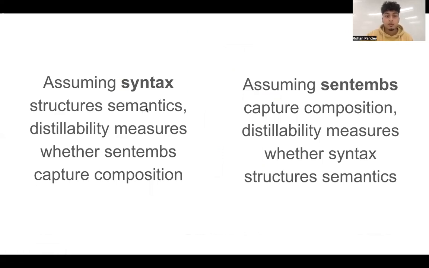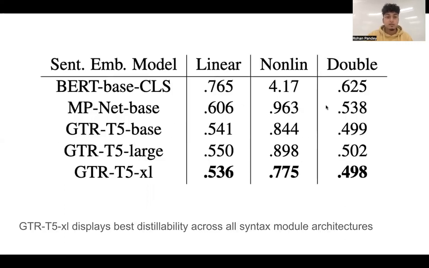If you assume that syntax structures semantics, as classical linguists and Montagovians would, then distillability measures whether the sentence embedding model is effectively capturing composition. Whereas on the other hand, if you take a more contemporary neural view, if you assume that sentence embeddings do effectively capture composition, and you think BERT or Sentence-BERT is a great model of sentential representations, then distillability measures whether syntax actually does structure semantics, which you might see as too far of a leap taken by the Montagovians.